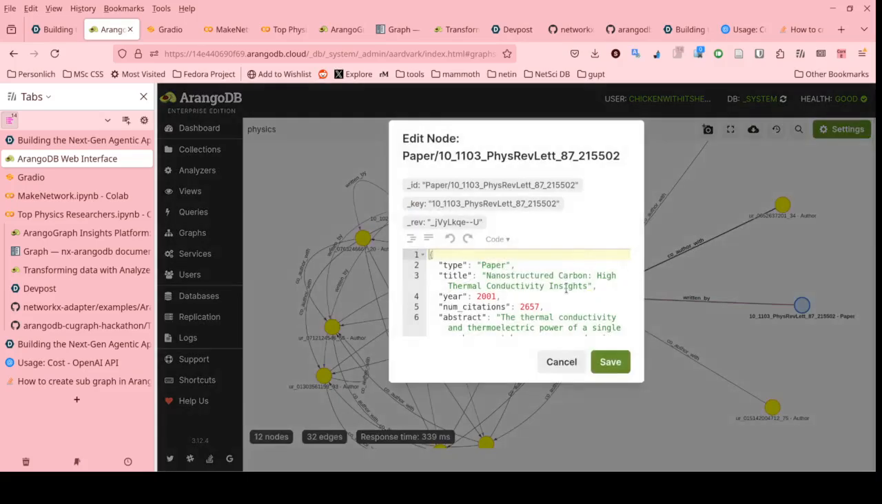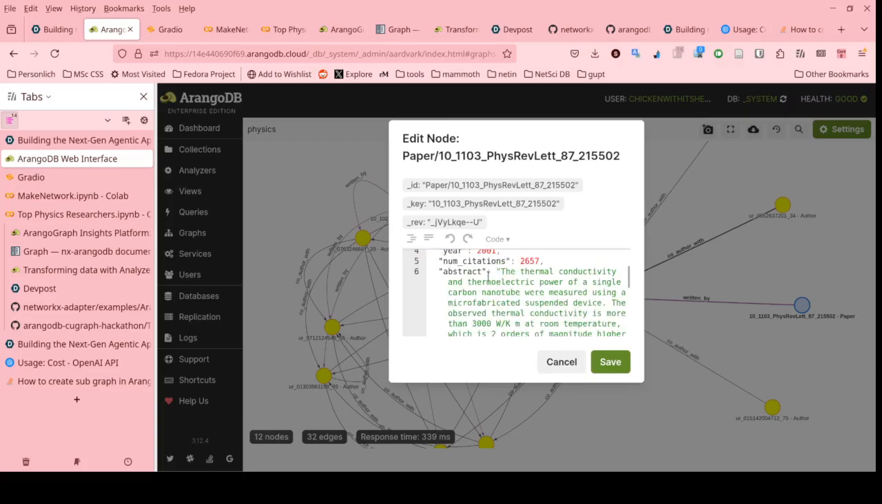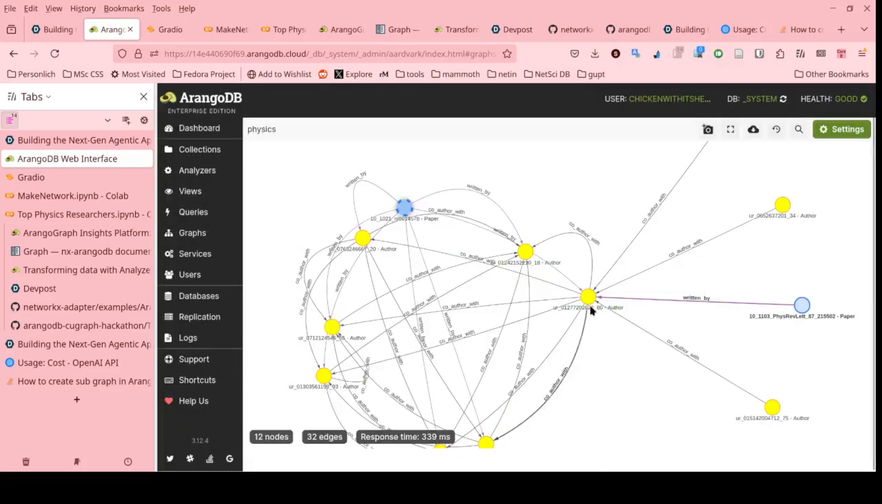And the paper contains useful information like the title and abstract. And on top of that, an author may be connected to another author as well in a co-author relationship. So basically this means that these two authors wrote some paper together. That paper may not be visible in this view, but that is how the relationship was created.